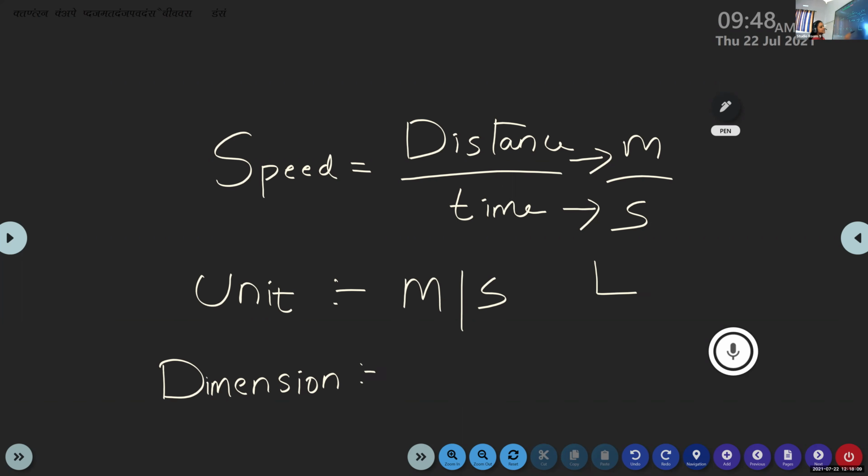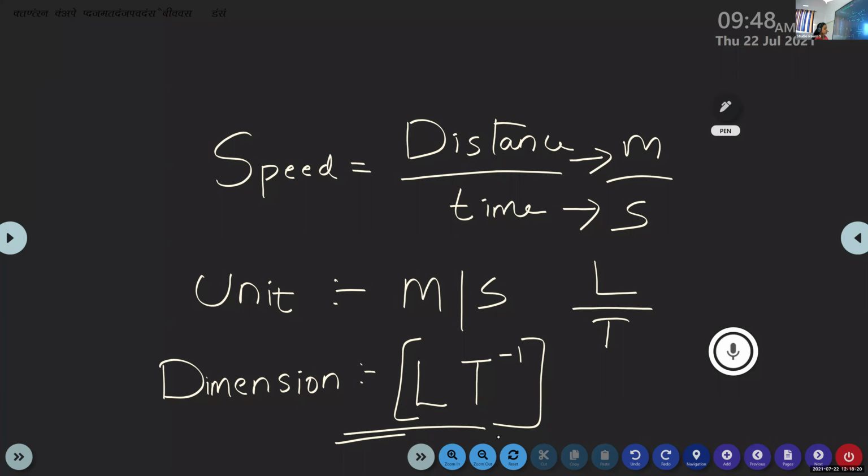T. T. Or what about the dimension of speed then? L T raised to minus 1. The dimension of speed is L T raised to minus 1. So speed is the distance covered by the object in a unit time, or we can write speed is equal to distance by time, and its SI unit is meter per second. Dimension is LT raised to minus 1.